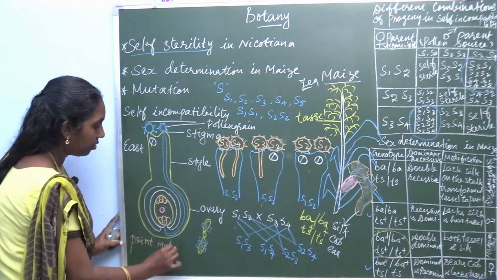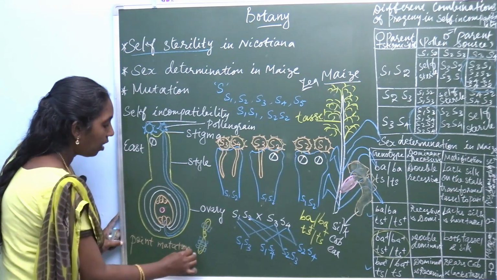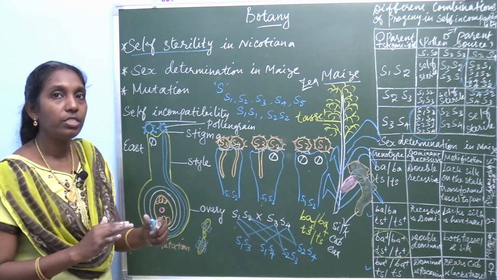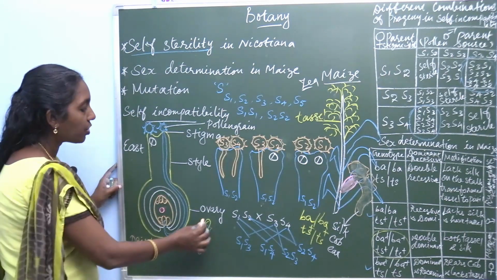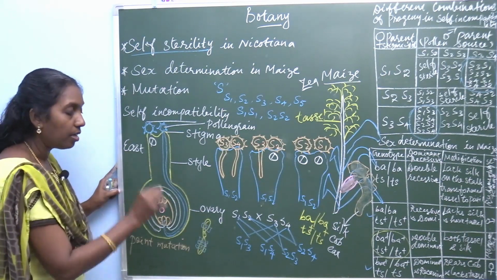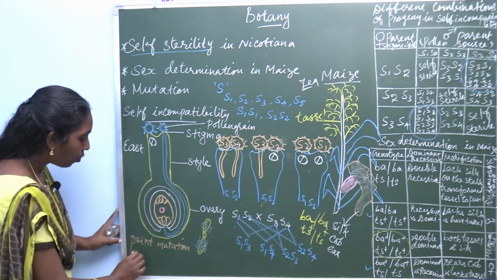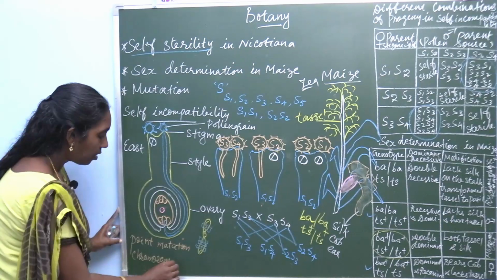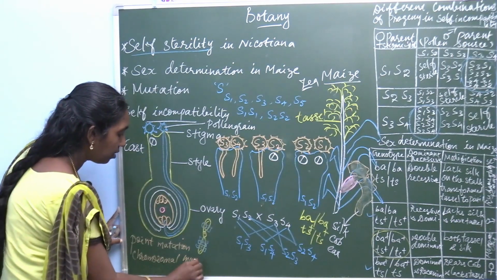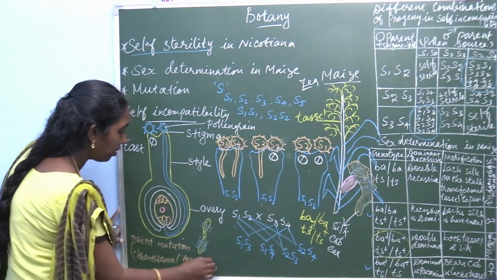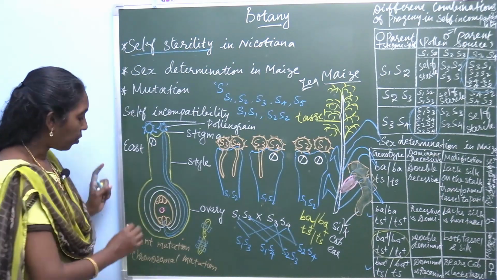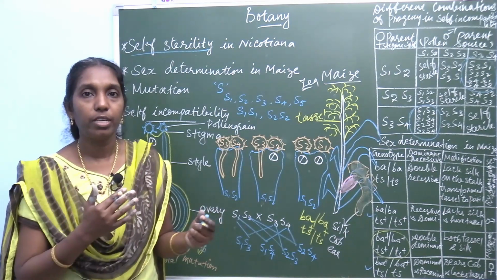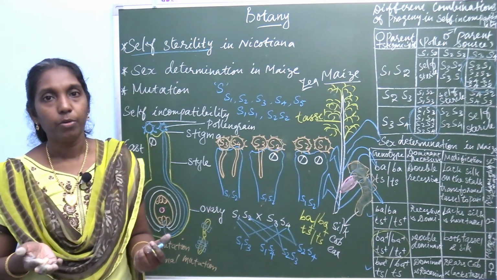If mutation takes place in the structure and number of chromosomes, it is called chromosomal mutation. So, mutation is broadly classified into two types, point mutation and chromosomal mutation.